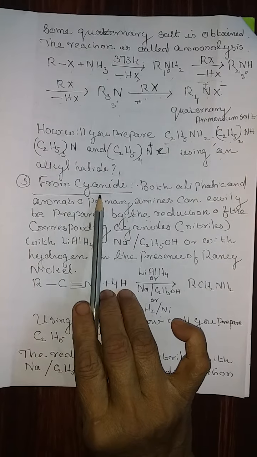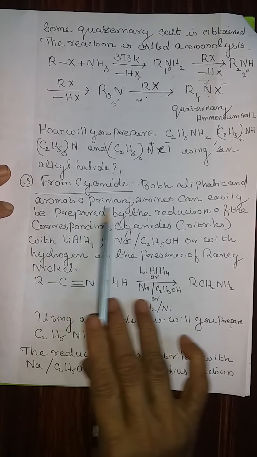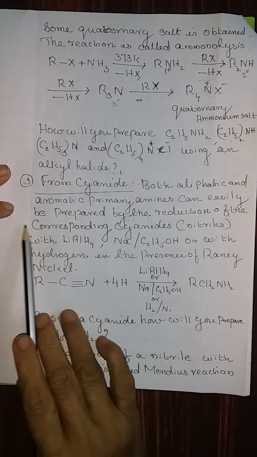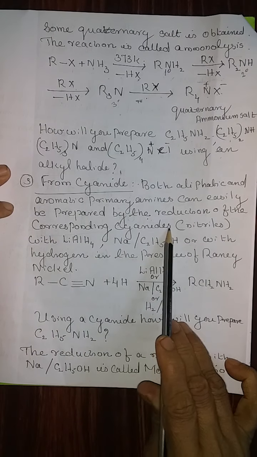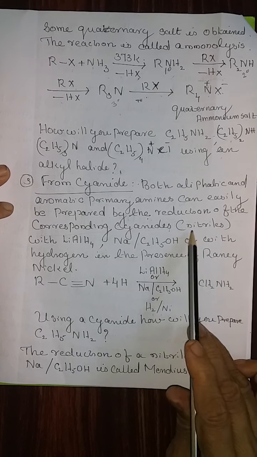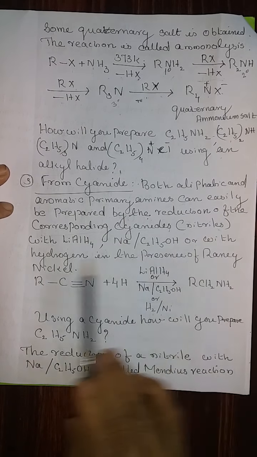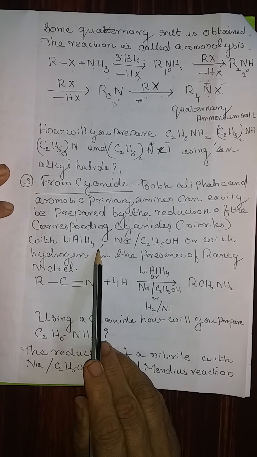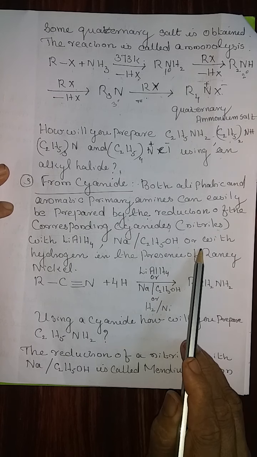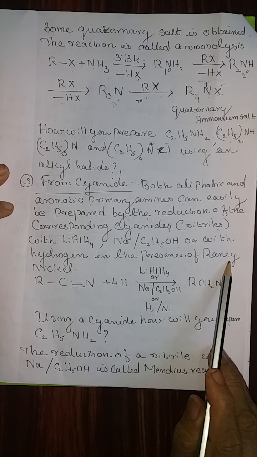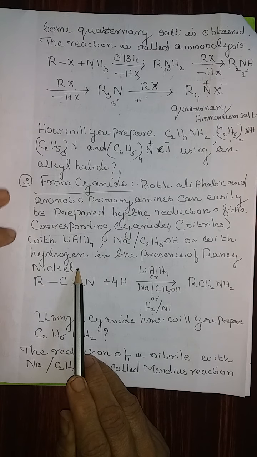Next method is from cyanide. Both aliphatic and aromatic primary amines can easily be prepared by the reduction of corresponding cyanides, also known as nitriles, with lithium aluminum hydride, sodium and ethyl alcohol, or with hydrogen in presence of Raney nickel. That is a commercial name, that is nickel catalyst.